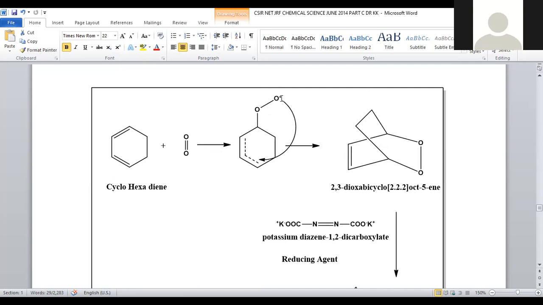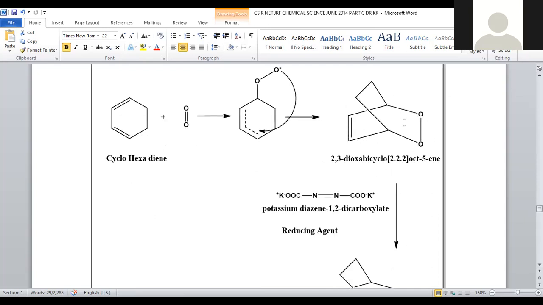And the other end of the oxygen also has a charge. So this will be bonded to the carbon atom at the center. 1,4 addition is possible, and simultaneously one of the pi bonds is shifted in between these 2 carbon atoms. And here an oxygen-oxygen linkage is possible in between the 1,4 carbon atoms. So it is a simple Diels-Alder reaction. And here is the product formed, which is said to be 2,3-dioxabicyclo[2.2.2]oct-5-ene. So it is an 8-carbon system, and at the 5th position we have a double bond, right? So this is the product generated.